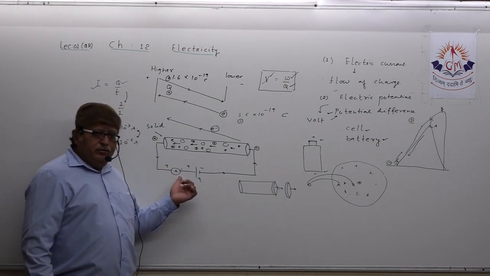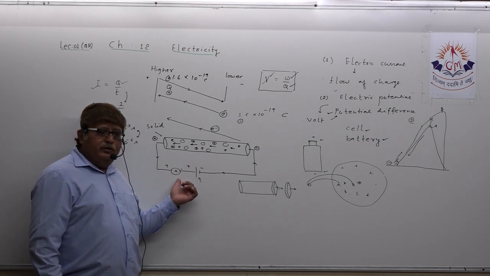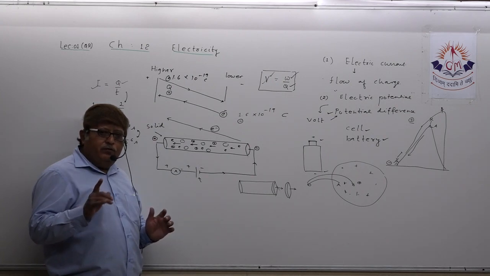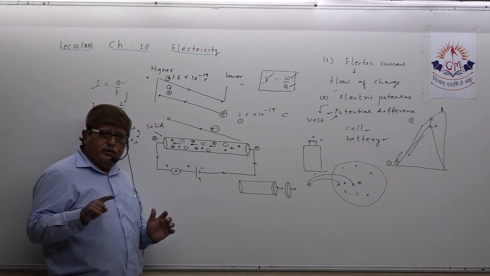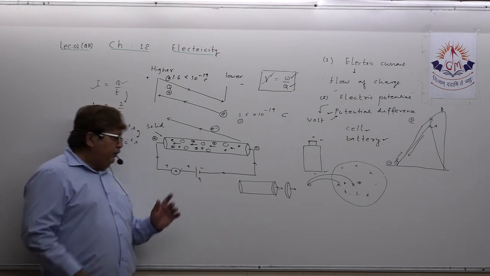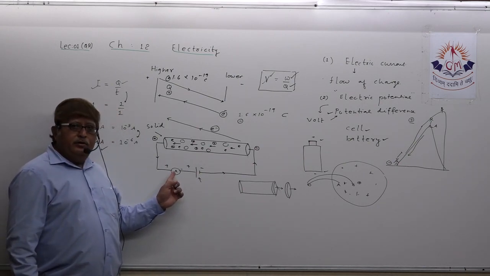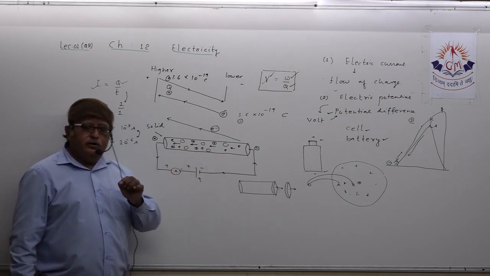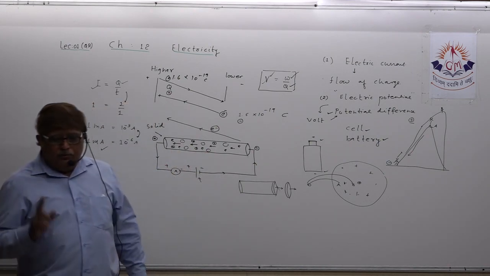Try to remember this very important fact. To measure electric current flowing through the electric circuit, we always connect a meter in series connection. You understood, this word is very, very important.